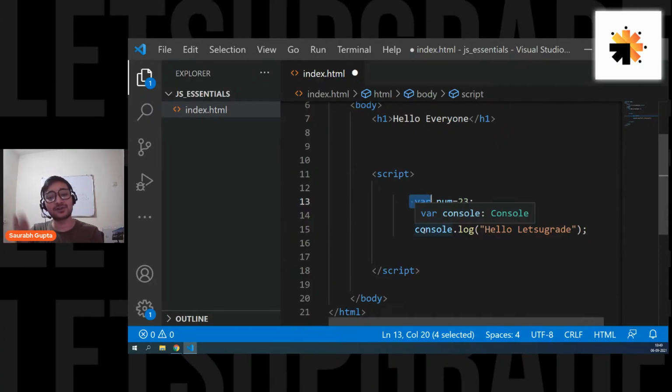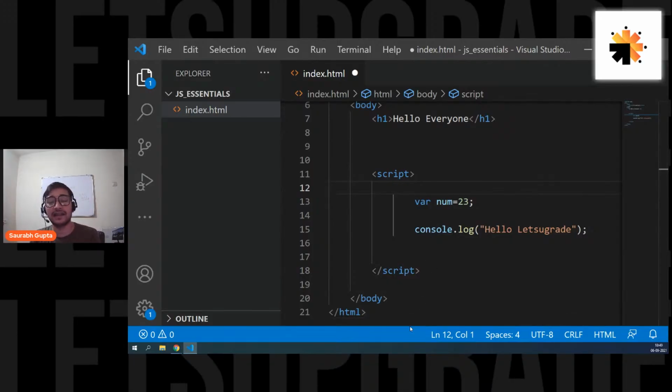But before that, I also want to explain the difference between var and let. That's why we are starting with var, but in some time we'll also see let, because I want to tell you the difference between var and let, and why in 2015 they introduced let and told you to stop using var. That's why I'm starting with the basics.